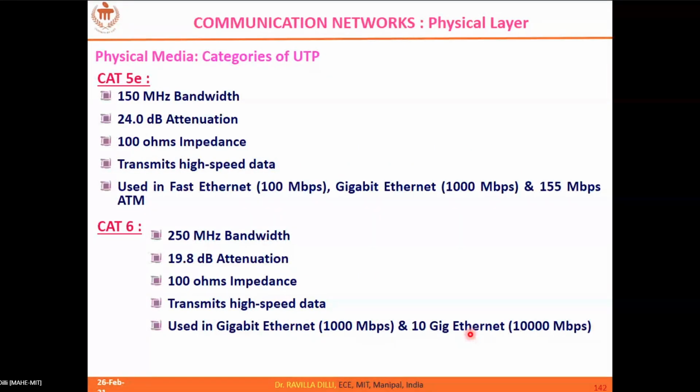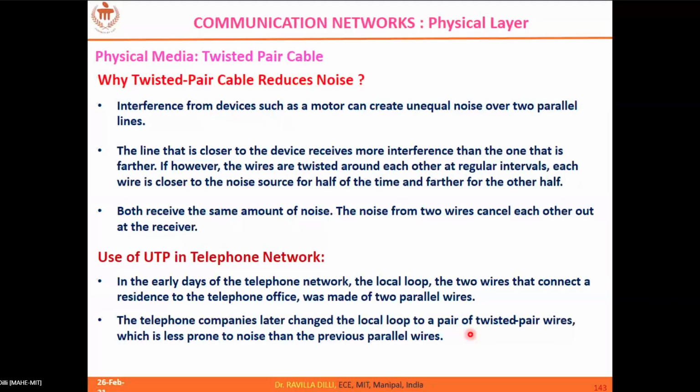So that is about the different categories of unshielded twisted pairs. Based on the category, a certain bandwidth is supported and we use them in different applications. I hope these are already answered, right? Why we use twisted pair cables, and how exactly they reduce the noise. As we said, the same amount of noise affects the cables when you twist them. And the use of UTPs in telephone networks: in telephone networks you usually have two parallel lines, not twisted pairs as such.